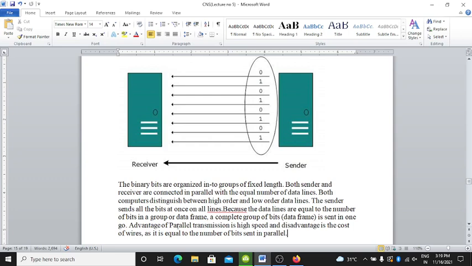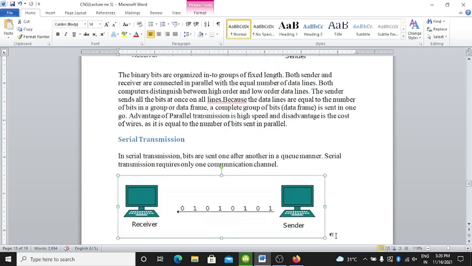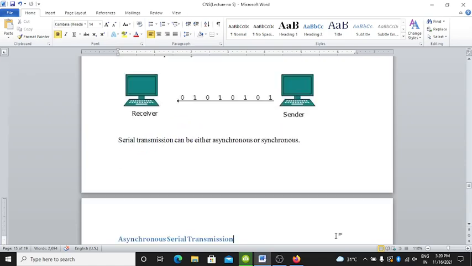Both computers distinguish between high order and low order data lines. The sender sends all the bits at once on all lines. The number of data lines is equal to the number of bits in a group or data frame. A complete group of data frame is sent at once. The advantage of parallel data transmission is high speed, and the disadvantage is the cost of wire, as it equals the number of bits sent in parallel.